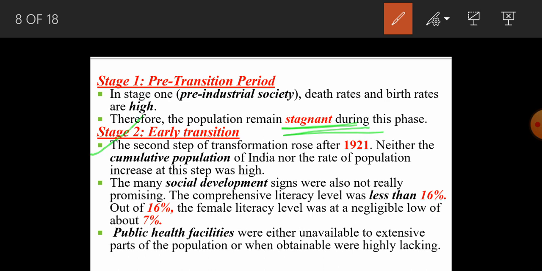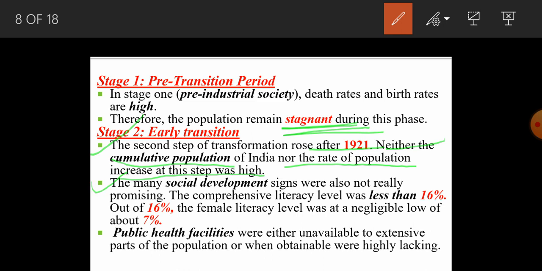Now the second stage reveals it was early transition, meaning it was the beginning stage of the transition, which brought up some growth in the population. So in the beginning stage, the second step of the transformation that rose after 1921, neither the cumulative population of India nor the rate of population increase at this step was high. So at this stage the population was not increasing at a very high rate, right? It was somehow in a balanced way.